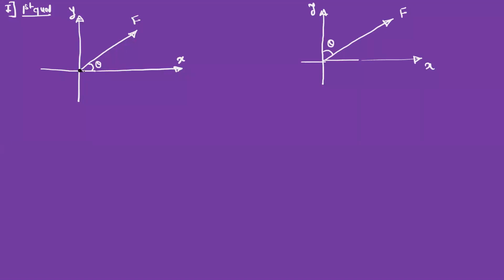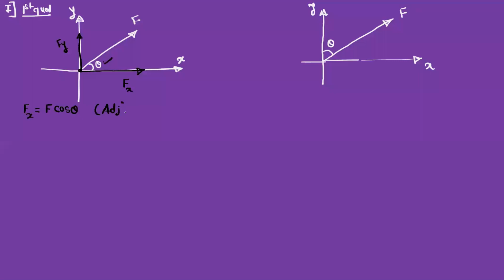So the first step is to show the vector along the x axis and the vector along the y axis. So these vectors are nothing but the x component and this is the y component. Okay. So we have to write the value for Fx. So Fx is equal to F, that is the force magnitude. Observe the angle. So theta is given with respect to the x axis. So the x component will be adjacent. So it is cos theta.